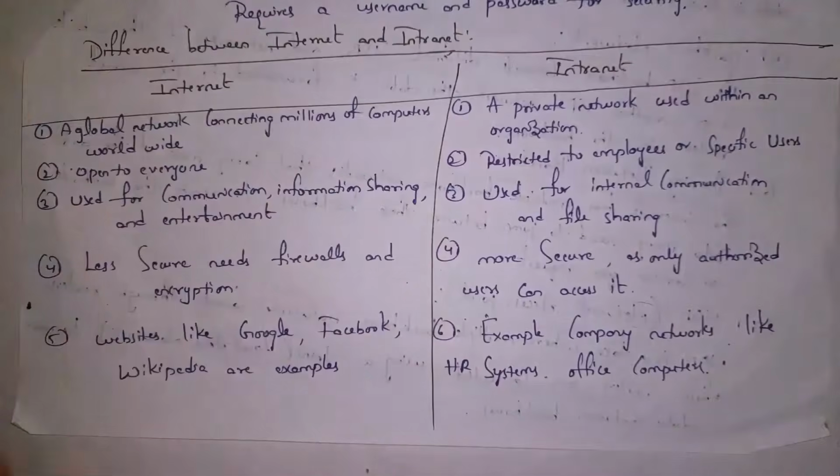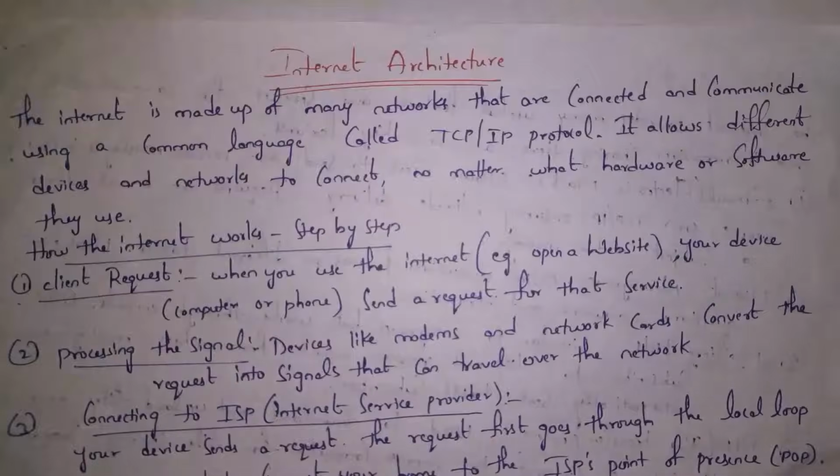Okay, these are examples of internet. That's Google, Facebook, Instagram, Wikipedia. All these are examples of internet because everyone can use them. In a software company, HR will share some files to other employees. This is an example of intranet. These are differences between internet and intranet. Next I will explain internet architecture.